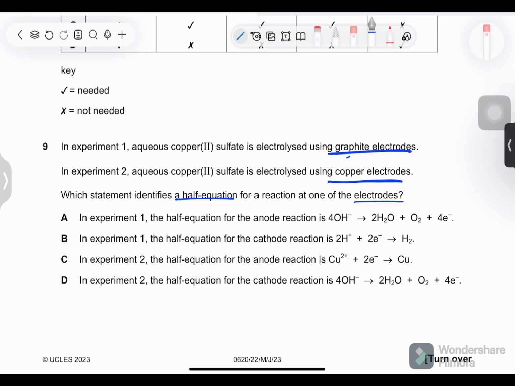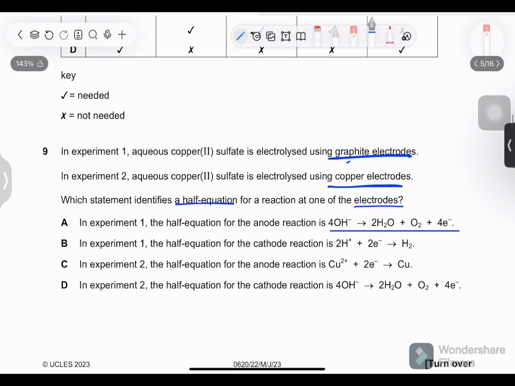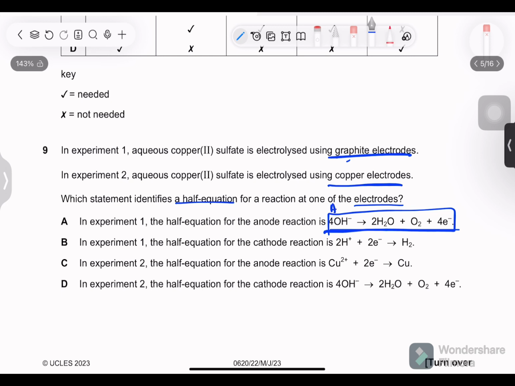So in experiment one, they're saying in option A, the half equation for the anode reaction is 4OH⁻ gives us two water molecules plus one molecule of oxygen and four electrons. This in itself is factually correct. You should remember these half equations as well. Whenever the hydroxide ion is discharged, as it is an anion, it will go to the anode, yes. Now what we have to confirm is the reactivity series, whether it is below copper sulfate, what anion is present here: sulfate anion.